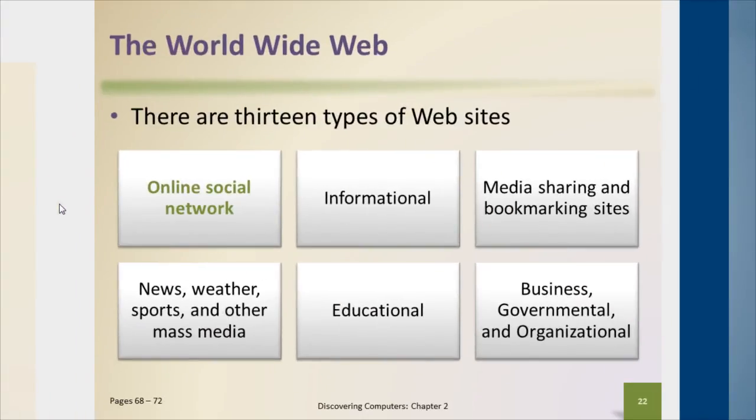So the book talks about this general classification of websites. They identify 13 types of websites. Now I don't want you to get hung up on this number of 13, but what I do want you to take away from this discussion in the text is this idea that there are general categories of websites. The reason being is if you get to a website and it starts to blend across too many of these different categories at the same time, the purpose behind that website becomes very blurred.